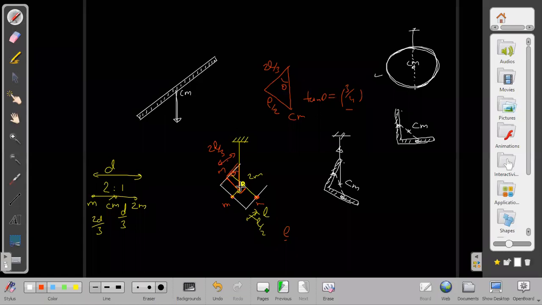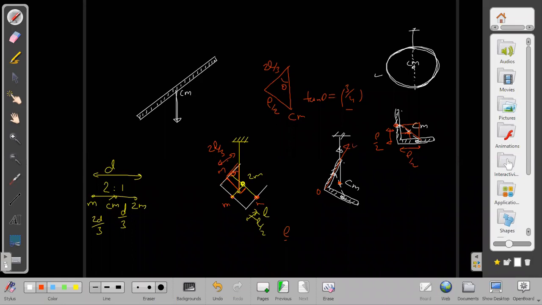Have you understood this? The same way we can do for other cases also. If I ask for just an L-shaped rod, again, first you have to locate the center of mass. Where does the center of mass lie for this? You can tell easily. This is L by 2 length here, and this is also L by 2 length here. And this is again at the midpoint of this square of L by 2, L by 2, so it becomes L by 4, L by 4 here.